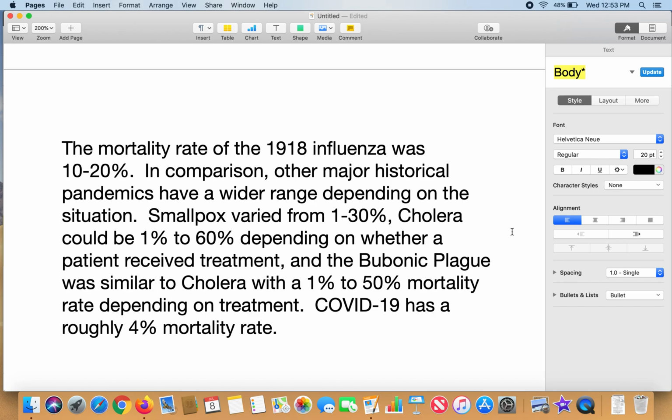So it should be clear, it should be concise, and it should largely be in your own words, aside from those specific things that cannot be presented any other way, like the name of a disease or a certain percentage or a year or something like that. All right, give it a shot in writing your evidence.